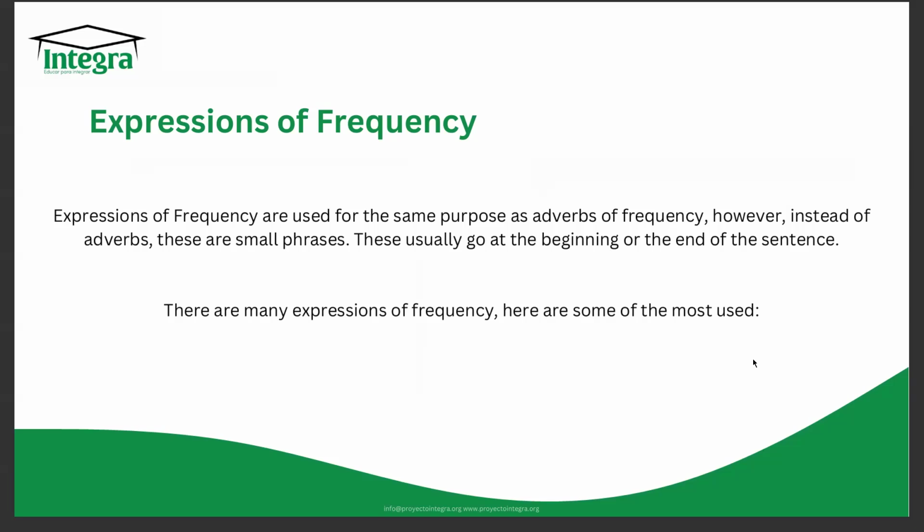So we usually put them at the beginning or at the end of a sentence. And that's another thing that's different from the adverbs. And there's a lot of expressions of frequency. There's many. But I am going to give you some of the ones that are most used and that you're going to hear the most.